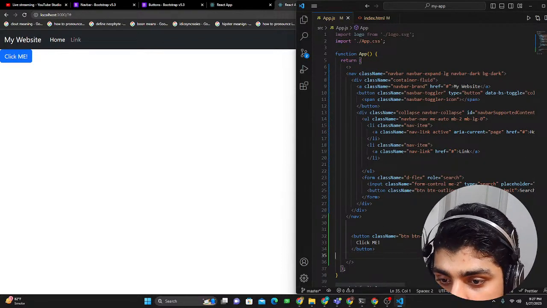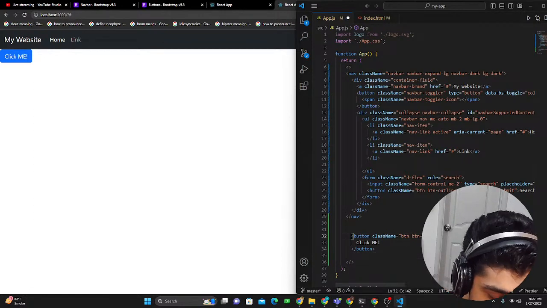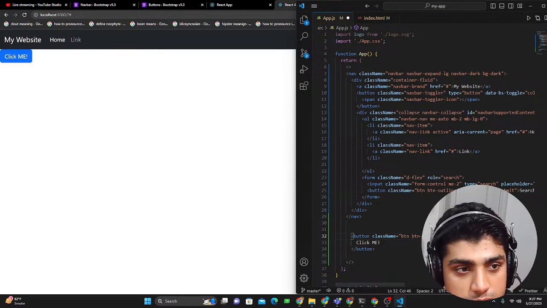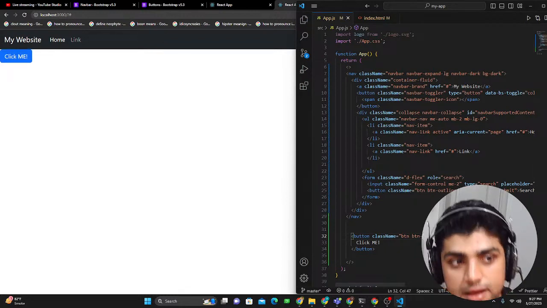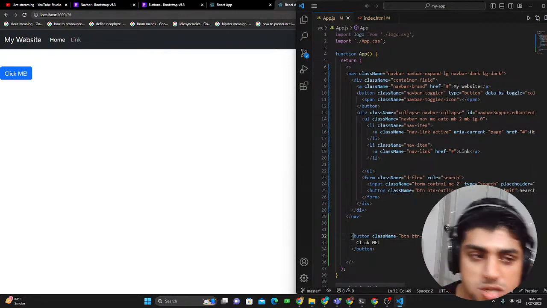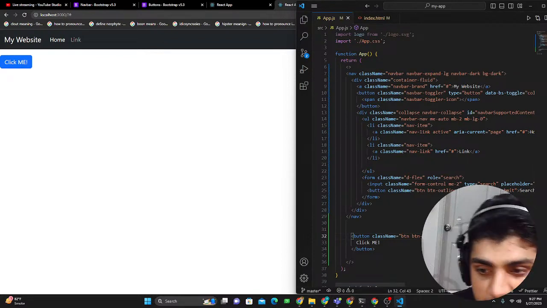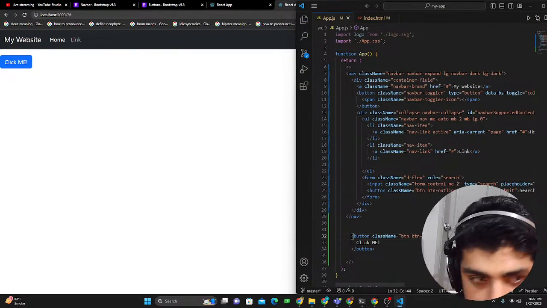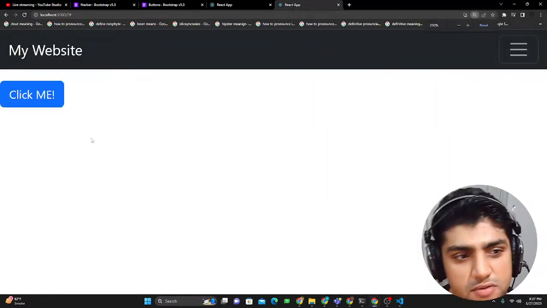So what you could do is add a class name in Bootstrap called margin y, and you could specify how much margin you want to give. So I'd say my-3. If I did that, you could see that the button went down. If I say margin y 10, you could see it doesn't work, but margin y 5, it went a little bit more down. So you can control the margin on the y-axis as well as the x-axis. For margin x, you would just say margin x. Okay, save it.